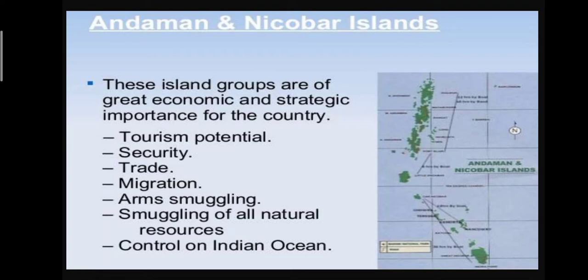Both island groups participate in the growth of the national income, through tourism potential, security point of view, trading, migration, arms smuggling, smuggling of natural resources, and control of the Indian Ocean. All these are the main features of the Andaman and Nicobar Islands.